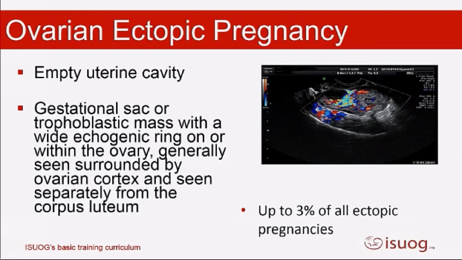Another type of ectopic, an ovarian ectopic pregnancy, again, very, very rare. You're seeing the ectopic actually within the ovary. The key to this is seeing it separate to the corpus luteum.